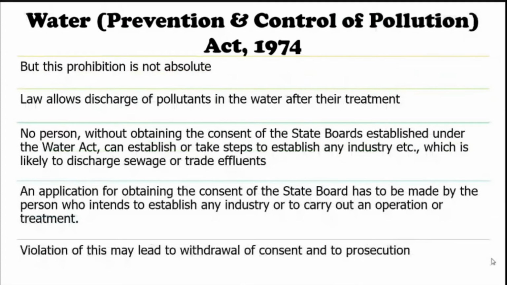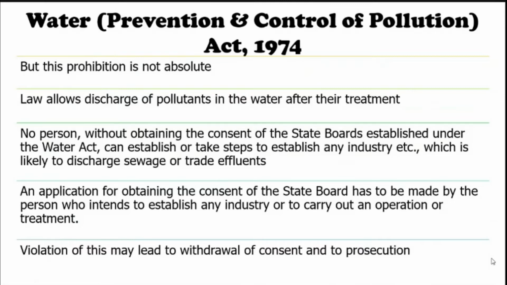But the prohibition is not absolute. It's not that we cannot discharge the wastewater into the streams, but there are some procedures on how to do it. The law allows discharge of pollutants into the water after their treatment. For the treated wastewater, certain parameters in the water should not exceed the limits that have been framed by the state pollution control boards or central pollution control boards.